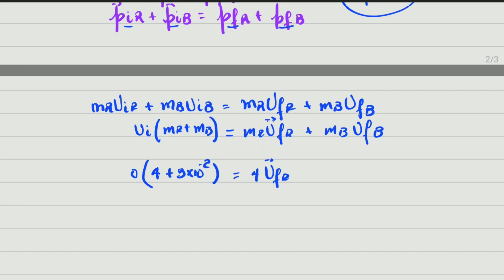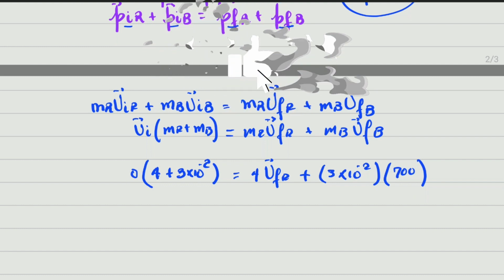It's a vector, so we should keep the vector notation. Remember I said it's not a must here in South Africa, but let's keep it to keep the physics correct. Plus on this side is the mass of the bullet, which is 3 times 10 to the minus 2, multiplied by the final velocity of the bullet, which is the velocity with which it leaves the rifle, 700 meters per second. Let's close the bracket here, and this is just a simple calculation, which I don't doubt that you can do.